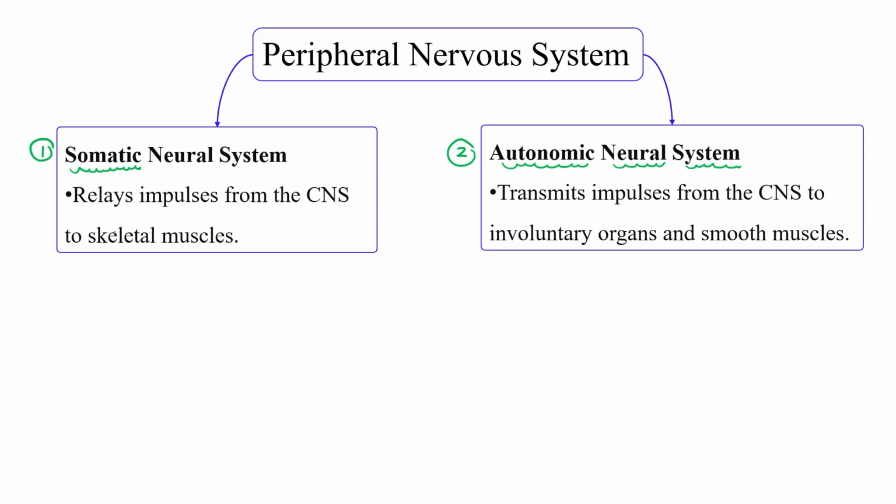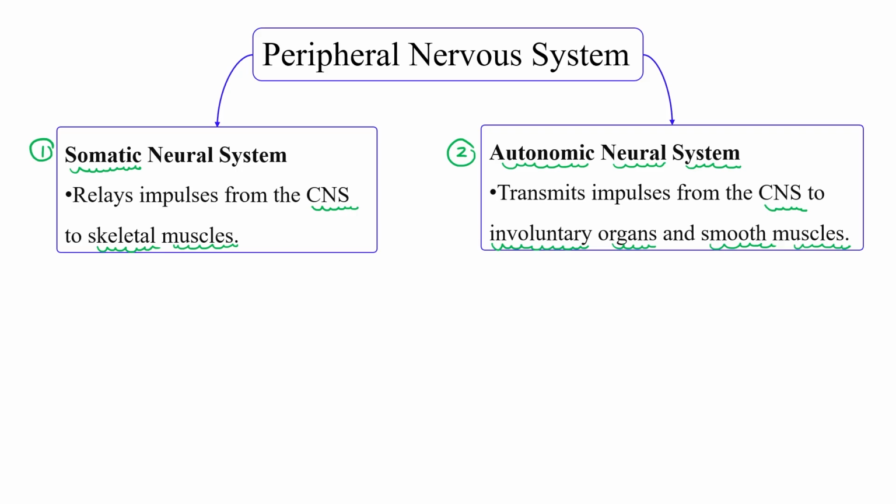Okay, somatic relays impulse from the central nervous system to the skeletal muscles. Okay, while this autonomic neural system transmits impulse from the central nervous system to the involuntary organs and smooth muscles. Involuntary organs means heart, lung, stomach.